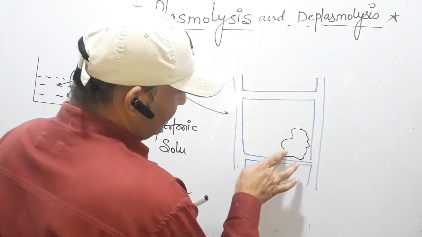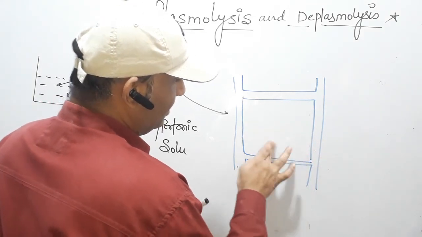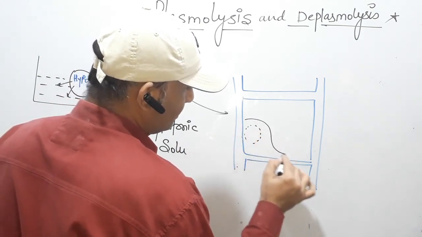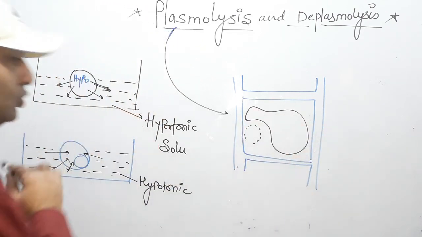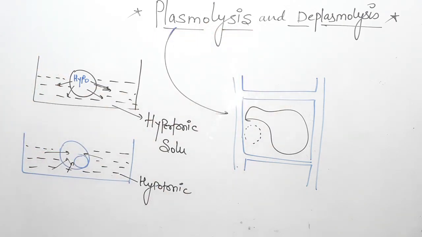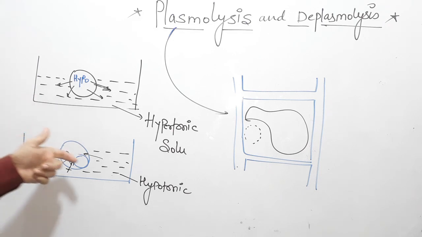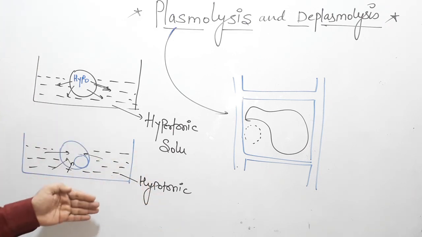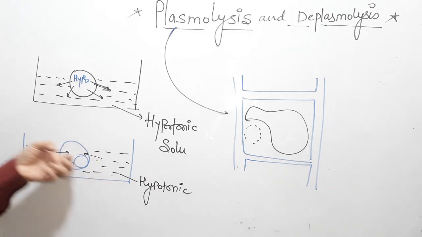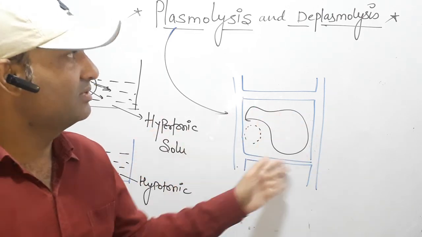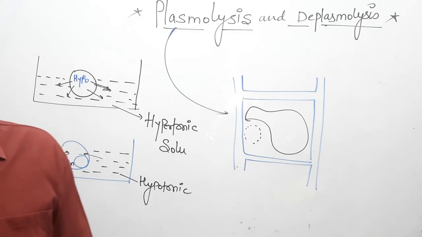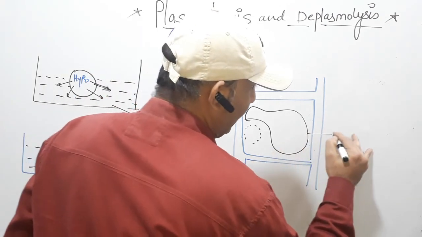That time the cell protoplasm again resumes its shape, with the nucleus, vacuole and cell organelles. So the condition is called deplasmolysis. It is just the opposite of plasmolysis. Clear? So the process by which the plant cell is kept into the hypotonic solution, the cell absorbs water from the hypotonic solution and resumes its shape, is called deplasmolysis. So it is a deplasmolyzed cell.